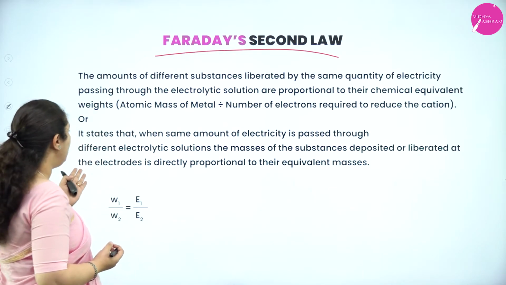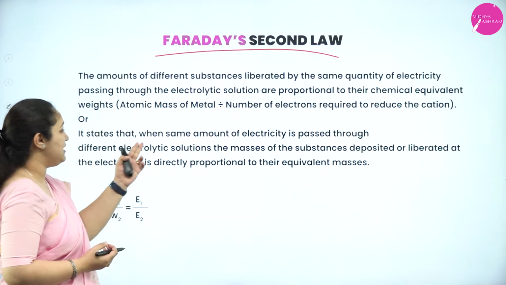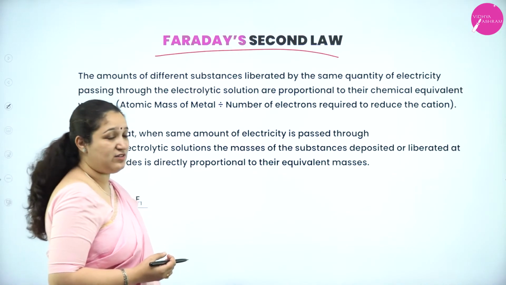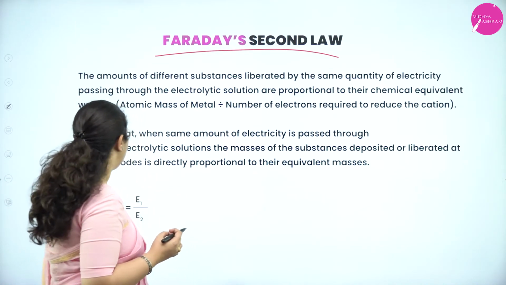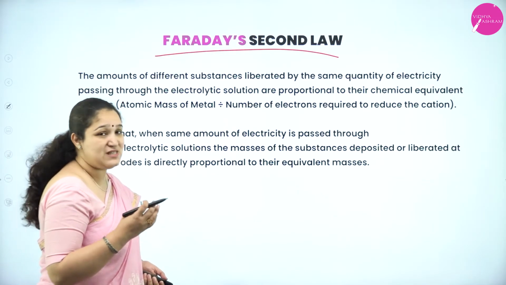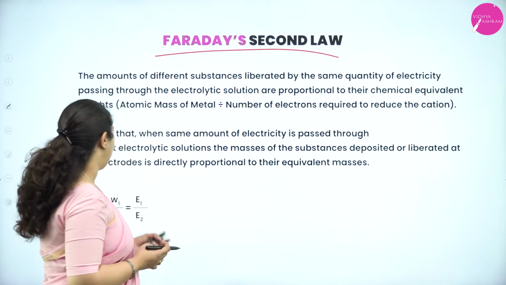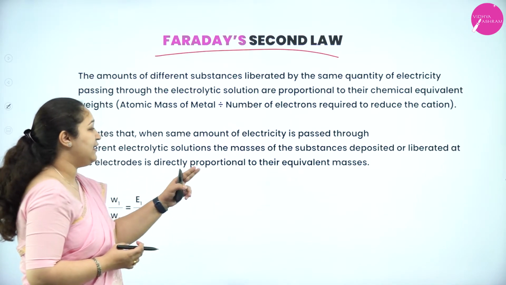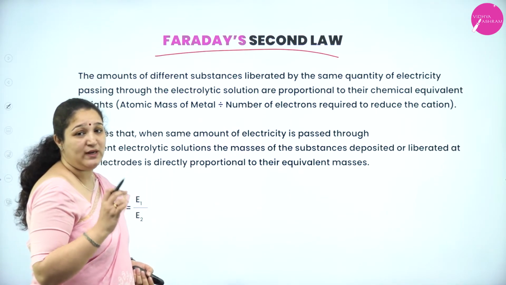Okay. Or one more statement is, it states that when the same amount of electricity is passed through the different electrolytic solution, the mass of substance deposited or liberated at the electrode is directly proportional to their equivalent mass.